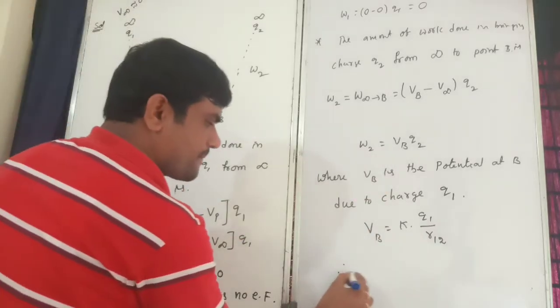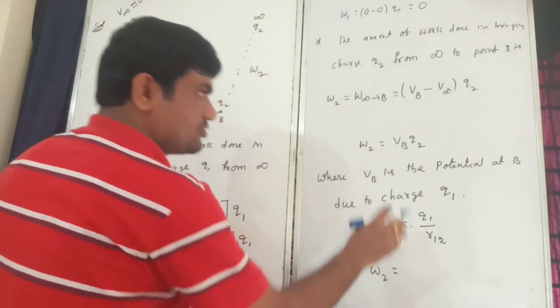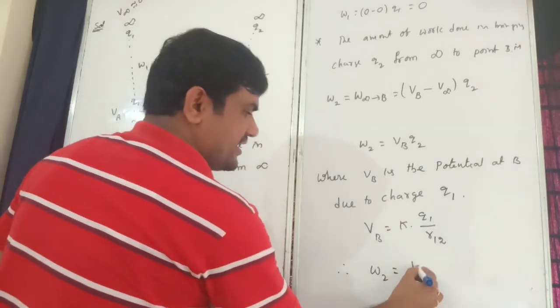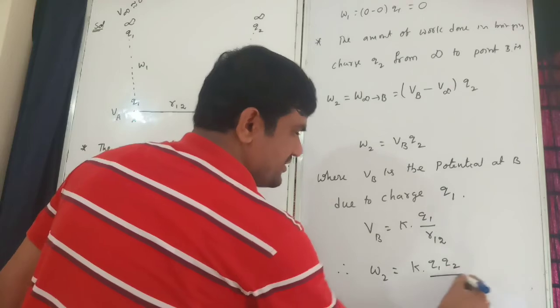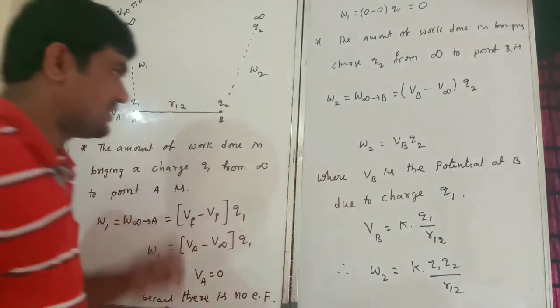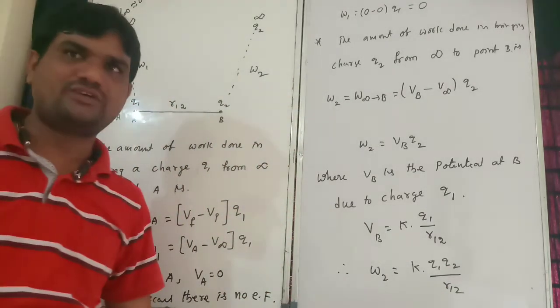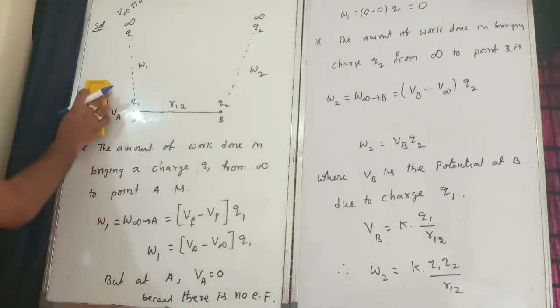So now you can put this value here. Therefore W2 is equal to VB into Q2, which is K into Q1 Q2 divided by R12. That is W2.